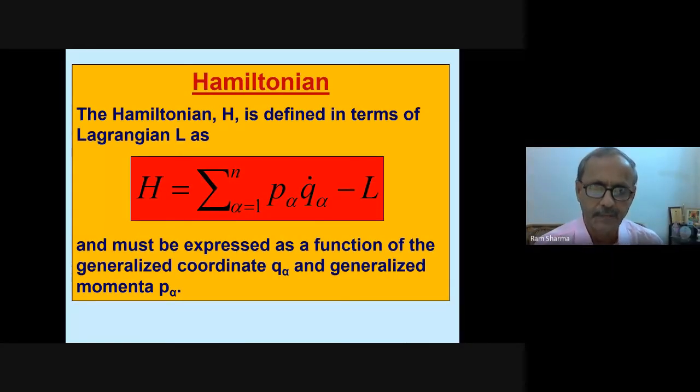Hamiltonian. The Hamiltonian H is defined in terms of the Lagrangian L as H equal to sigma alpha 1 to n, P alpha Q alpha dot minus L, and must be expressed as a function of the generalized coordinates Q alpha and the generalized momenta P alpha. Q alpha dot we have to write in terms of these Q alpha and P alpha.